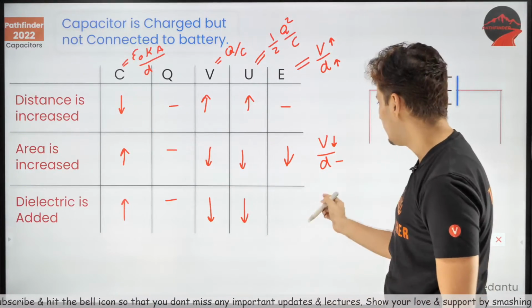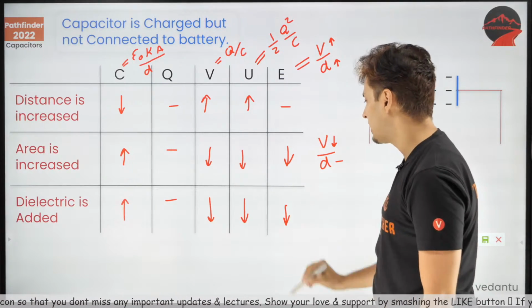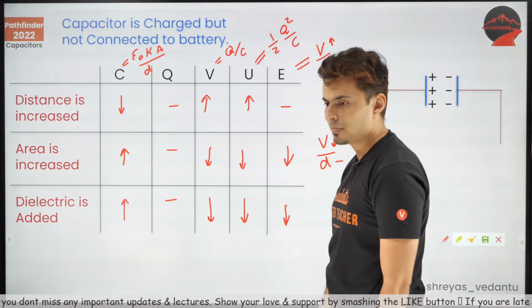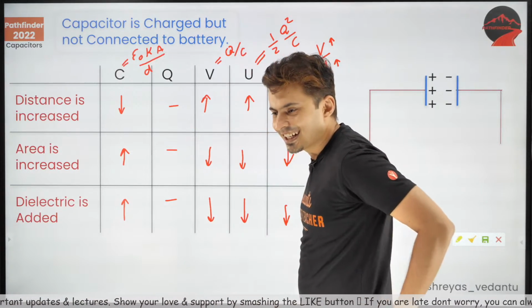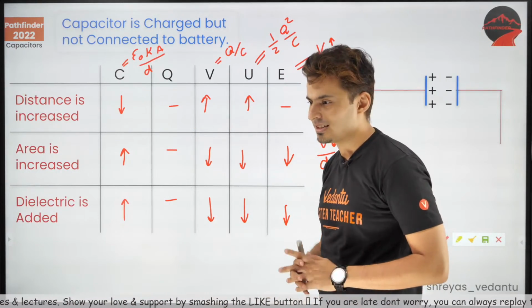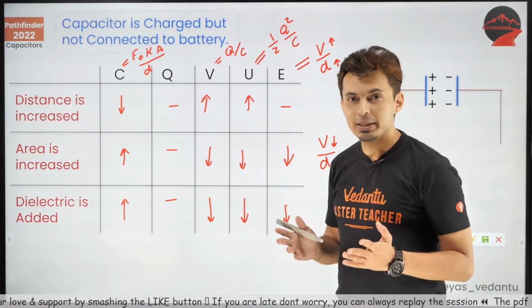And for the last part, look at that. Voltage decreases, distance is not changed. So again this one will decrease. Is that clear? Okay, correct. This is how you need to solve the questions. This is how capacitors have to be studied.